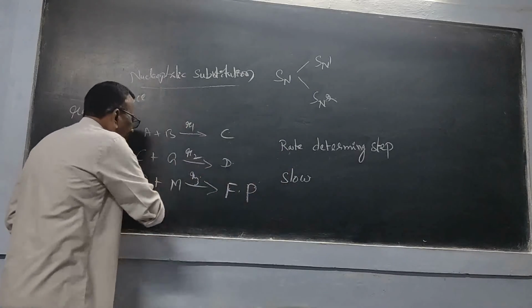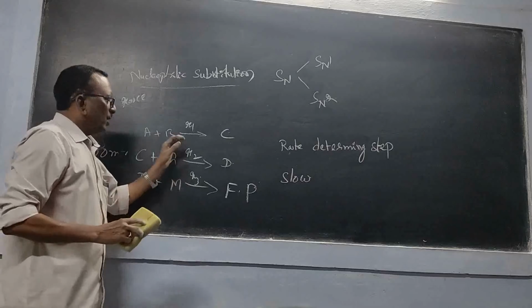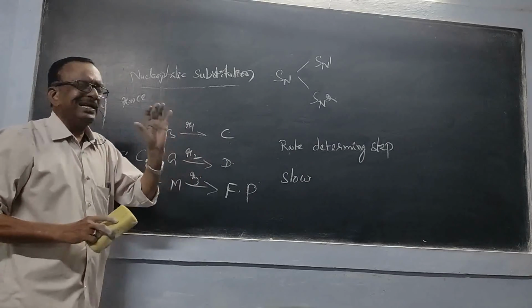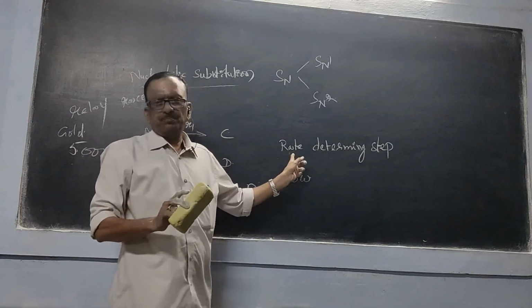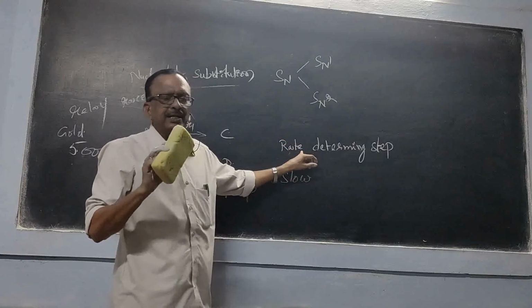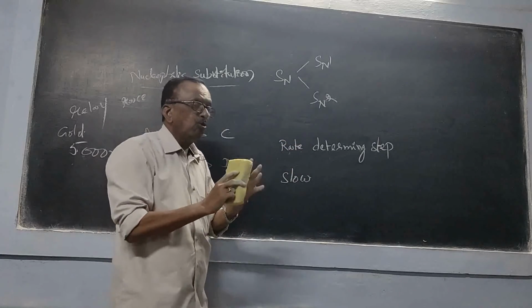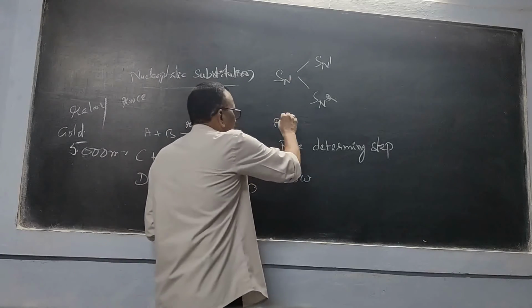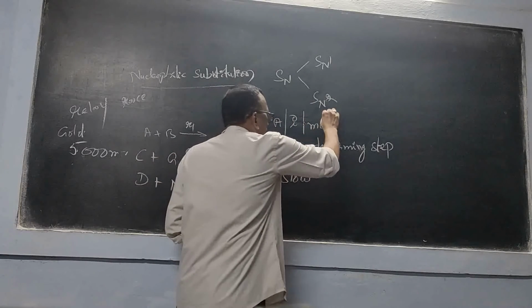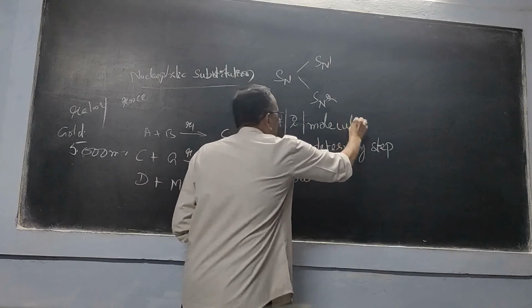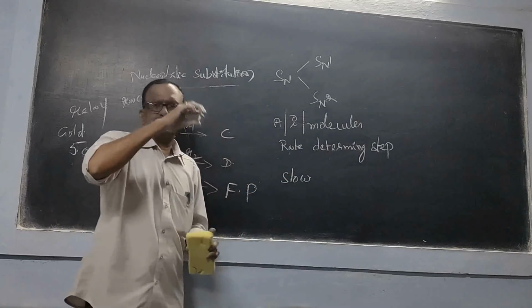So the overall reaction's rate is mainly decided by the rate determining step. In this rate determining step, how many atoms, ions, or molecules are participating, that we have to count.